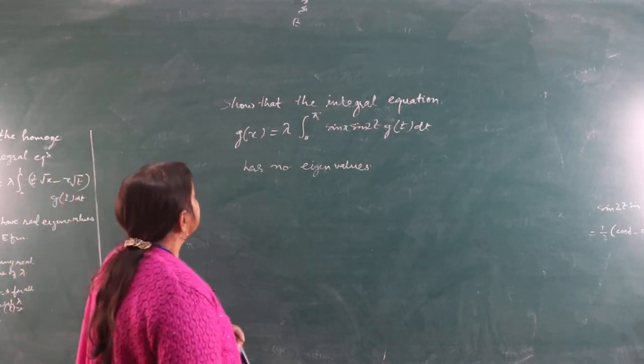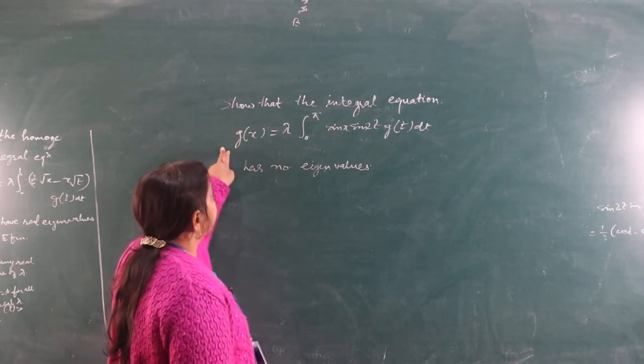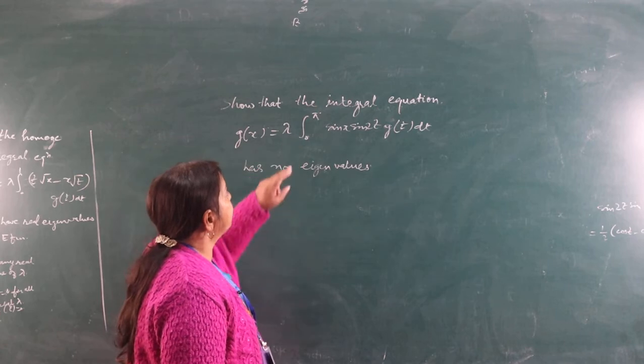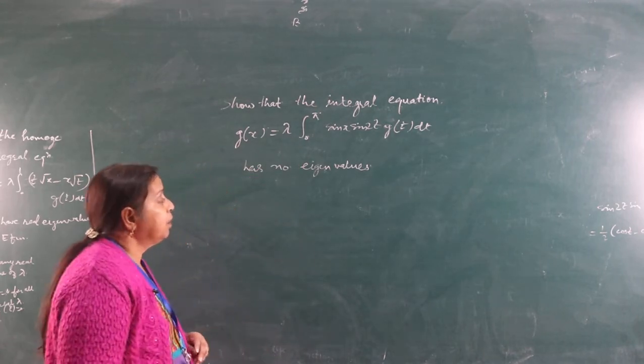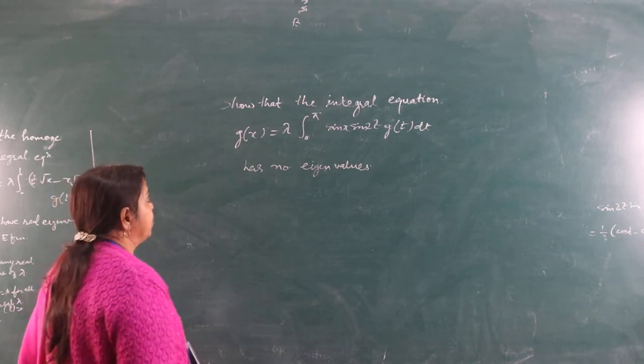Next question is, show that the integral equation g(x) = λ ∫ from 0 to π of sin x sin 2t g(t) dt has no eigenvalues.